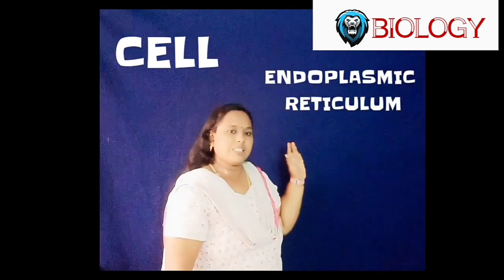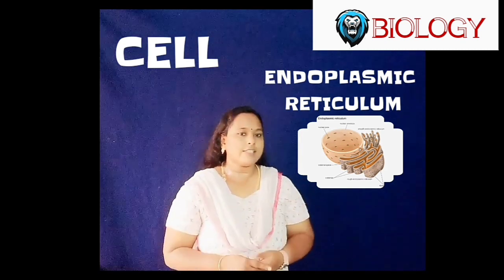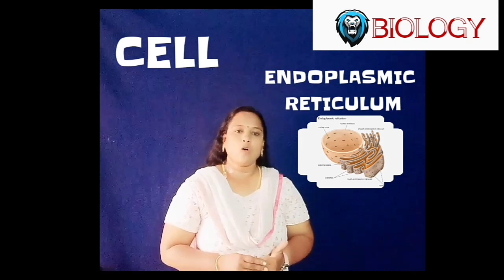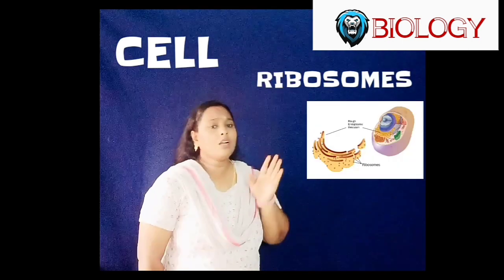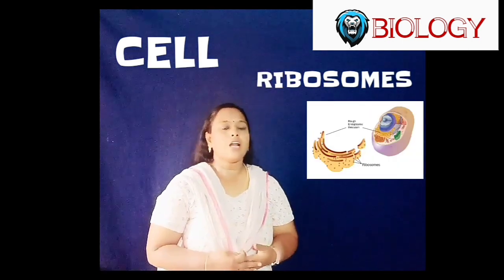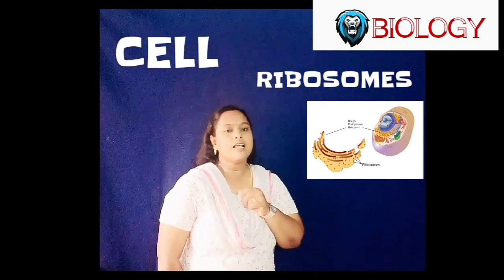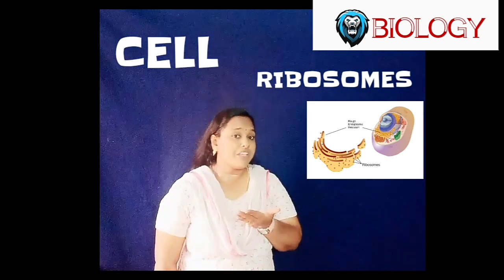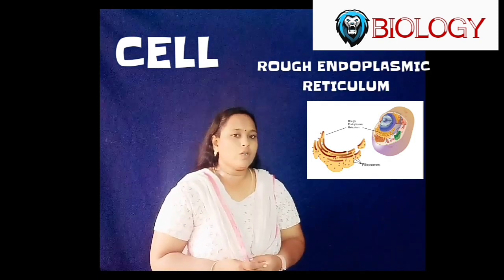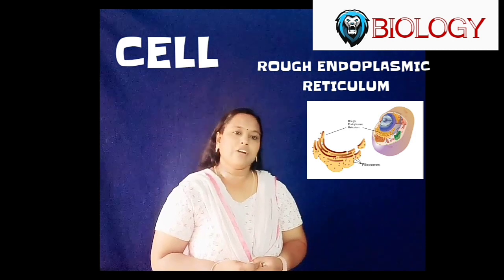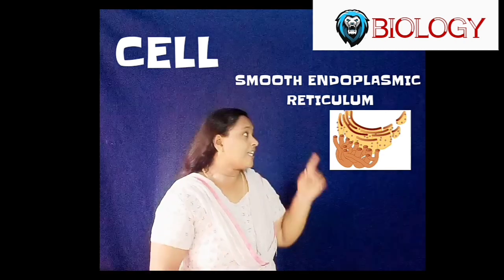Now, endoplasmic reticulum. It is an interconnected network of tubules and channels. It is involved in the synthesis, storage and transport of cell products. Ribosomes are small granular structures found scattered in the cytoplasm, and they are the primary site for protein synthesis. Sometimes they are found attached to the surface of the endoplasmic reticulum. Such endoplasmic reticulum is called rough endoplasmic reticulum. On the other hand, smooth endoplasmic reticulum does not have attached ribosomes.